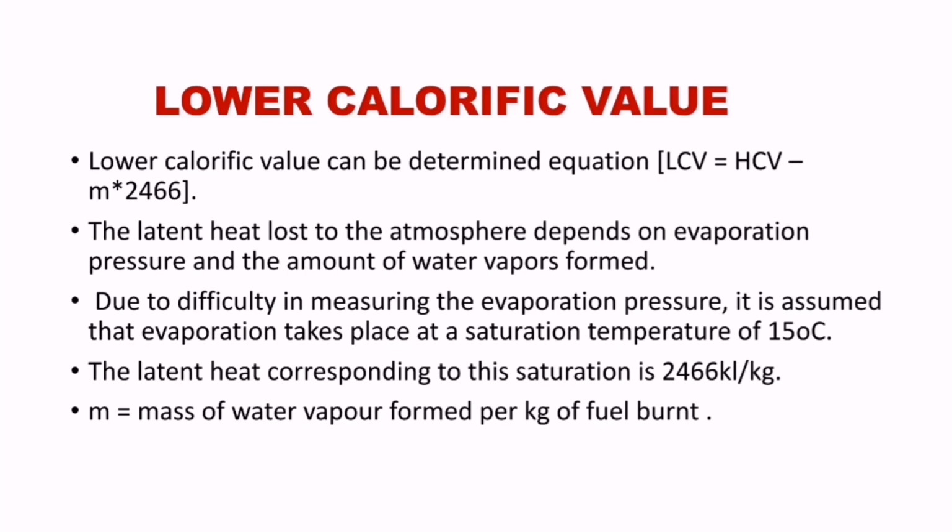Due to difficulty in measuring the evaporation pressure, it is assumed that evaporation takes place at a saturation temperature of 15 degrees centigrade. The latent heat corresponding to this saturation is 2466 kilojoules per kg. So M is mass of water vapor formed per kg of fuel burnt. So this is the explanation about lower calorific value.